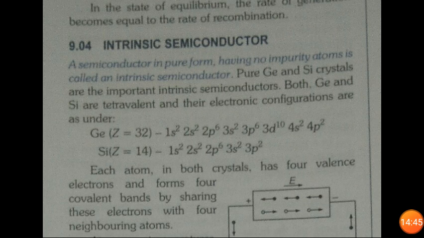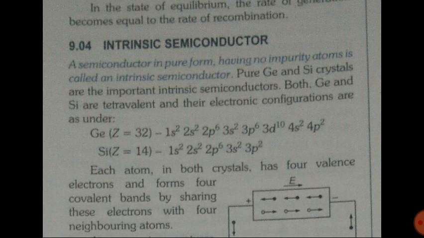Now let's discuss types of semiconductor. We basically have two types of semiconductor, intrinsic and extrinsic. Intrinsic semiconductor means pure semiconductor which is found in nature, and we don't have to do anything to make it a semiconductor. So a semiconductor in pure form having no impurity atoms is called an intrinsic semiconductor.